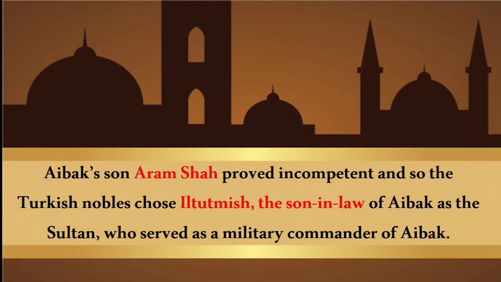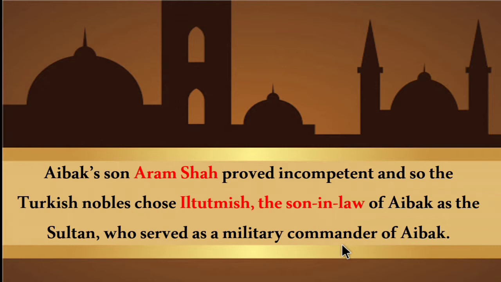Aibak's son Aram Shah proved incompetent, and so the Turkish nobles chose Iltutmish, the son-in-law of Aibak, as the Sultan of Delhi. Before that he was a military commander in Qutbuddin Aibak's army.